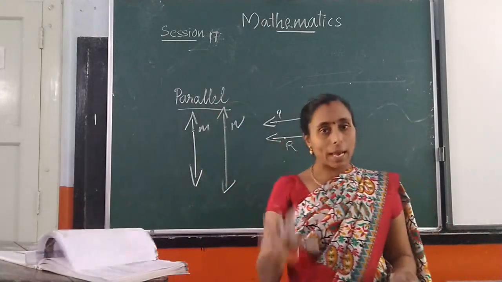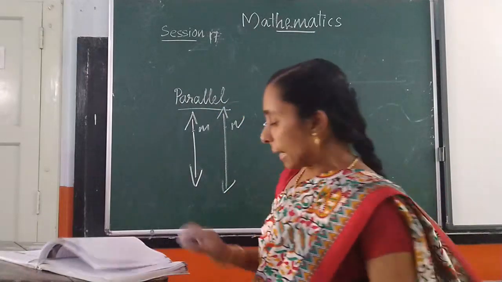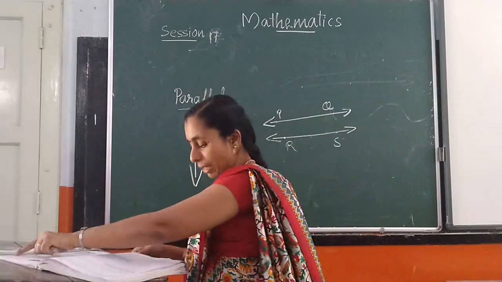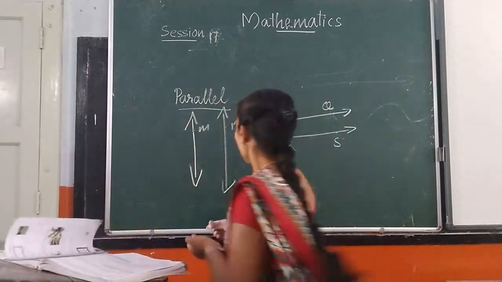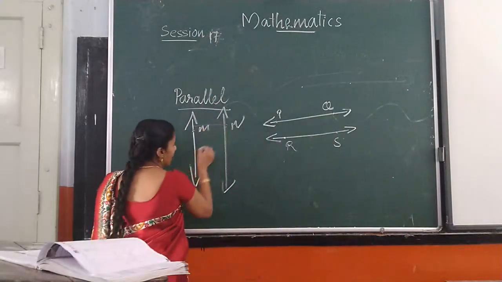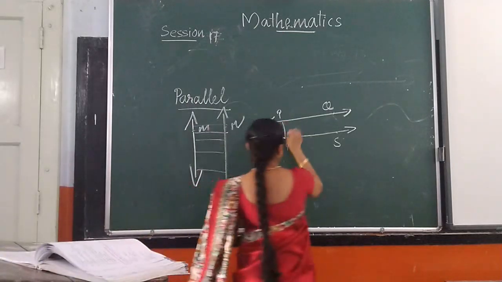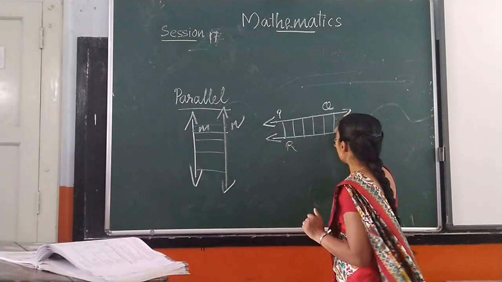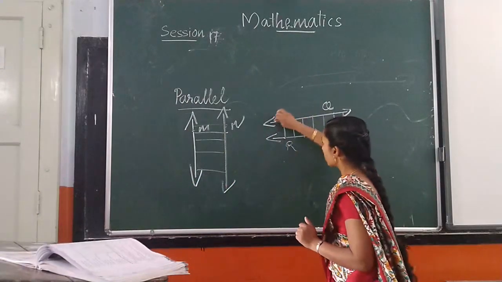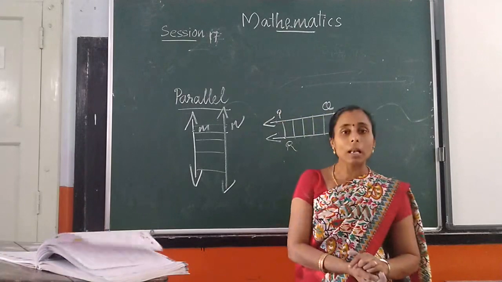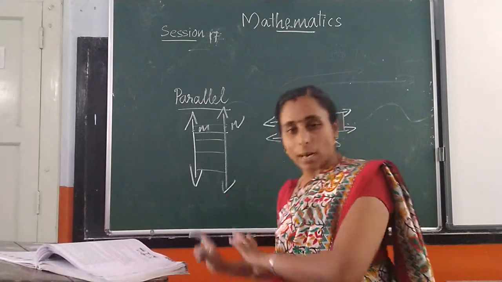This type of lines are called parallel lines. These lines are always at an equal distance from each other. In all cases it will be an equal distance. It does not change its position. Always it will be an equal distance from starting to ending.